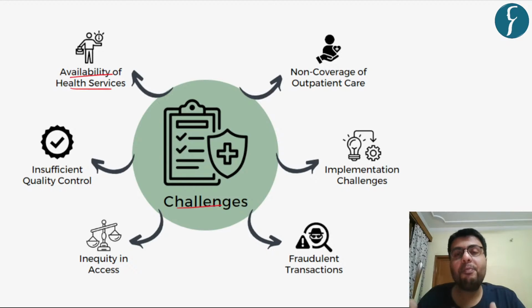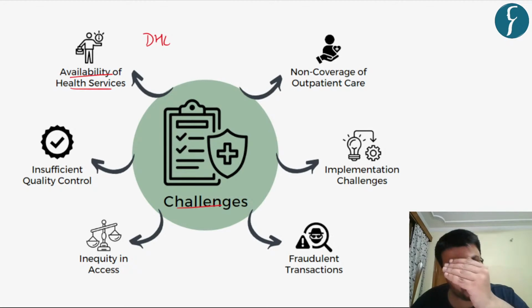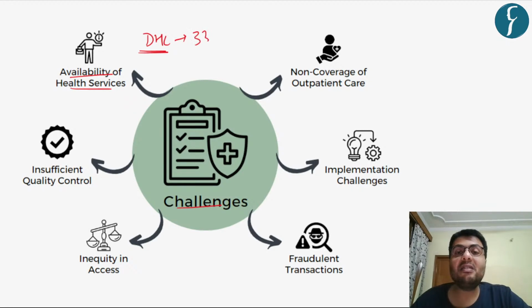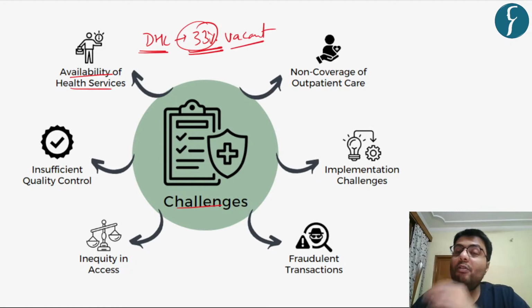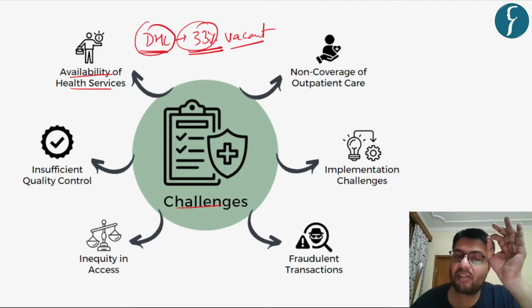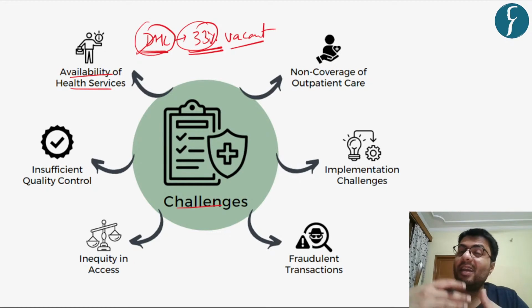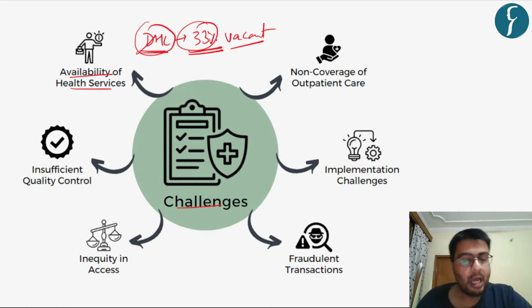Further, whenever a person is ill, especially a poor person, the first point of their contact is the district hospital. But when it comes to district healthcare centers or super specialty hospitals, which are there in every district, as many as 33% of seats or amount of doctors are lying vacant. So the amount of healthcare services that these district healthcare centers can offer are quite behind what is originally envisaged.